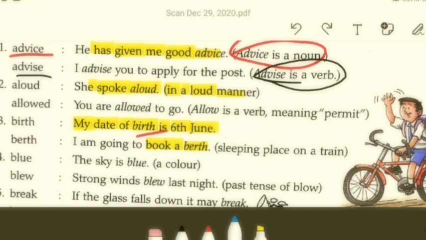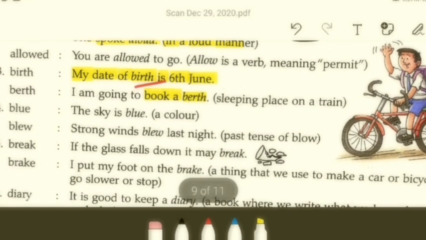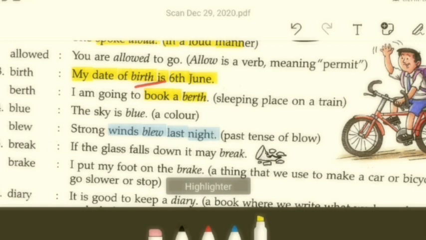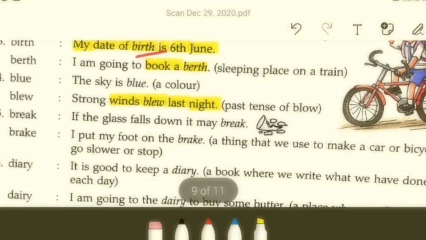Alright, so now let's take a look at this. Blue and blew. The sky is blue. Blue is a color. On the other hand, blew is the past tense of blow. Strong winds blew last night. What kind of wind? Strong wind.